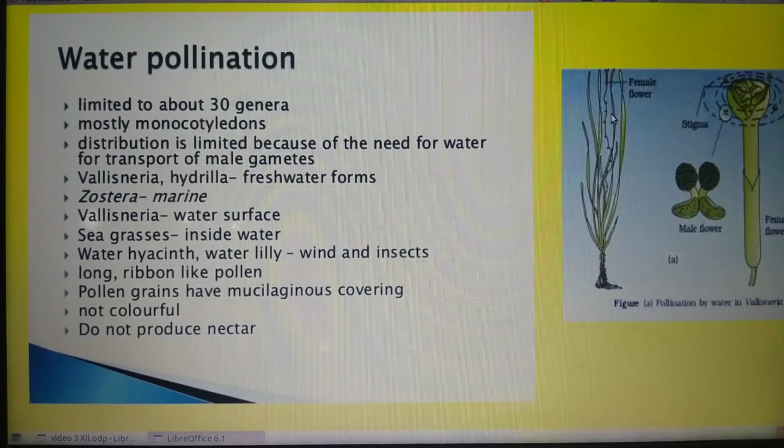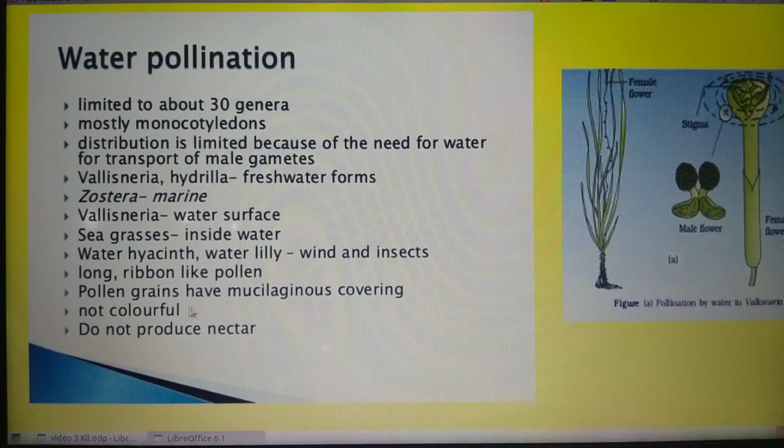Because of the presence of a long stalk, the female flowers reach the surface of the water. The pollen grains or the male flowers are released into the water body and are carried passively by the water current. Some of them eventually reach the female flowers or the stigma. What can occur? The pollination could be achieved.